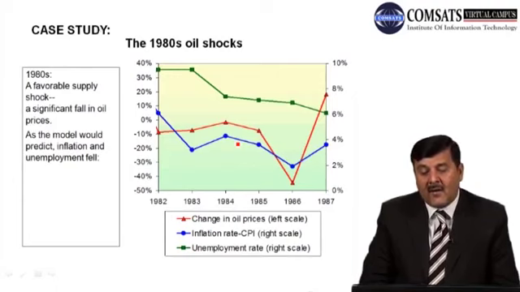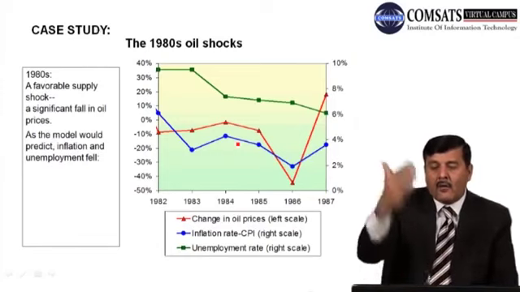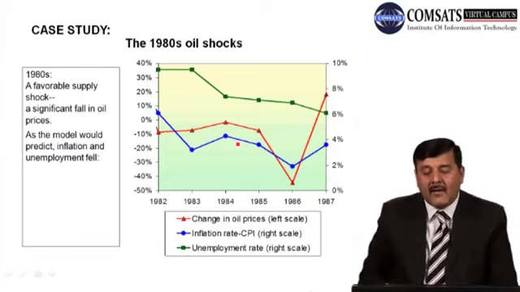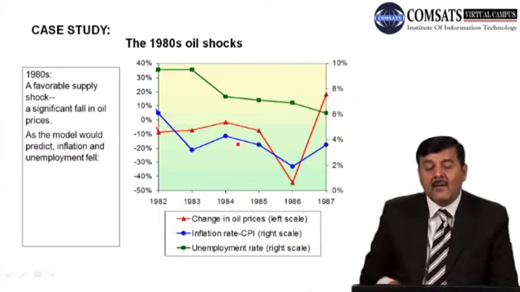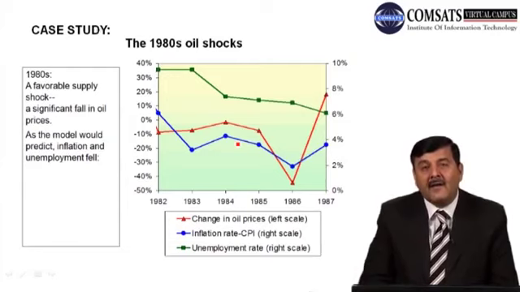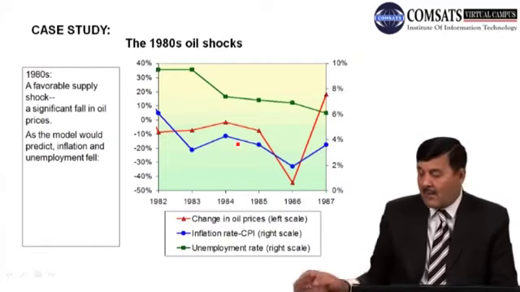तो जब oil prices में कमी वाक़ई हुई, what will happen as the model would predict, inflation and unemployment fell. तो inflation में कमी वाक़ई हुई, unemployment में कमी वाक़ई हुई और output में इजाफा हुआ, right? So due to the change in oil prices in the 1980s, जब 1980s में oil prices में कमी वाक़ई हुई तो inflation में भी कमी वाक़ई हुई और unemployment में भी कमी वाक़ई हुई.